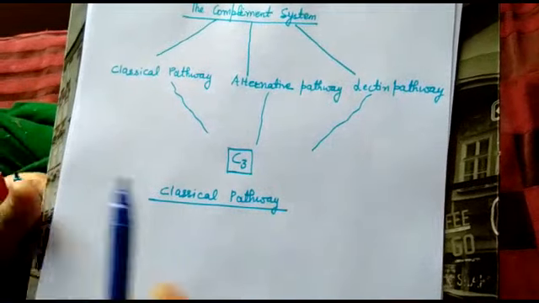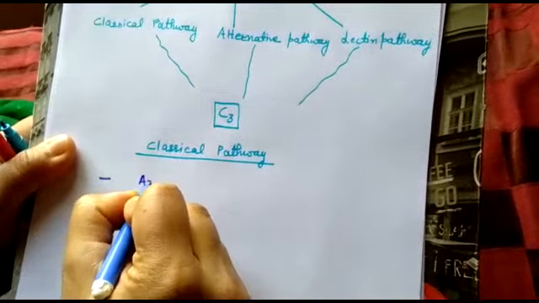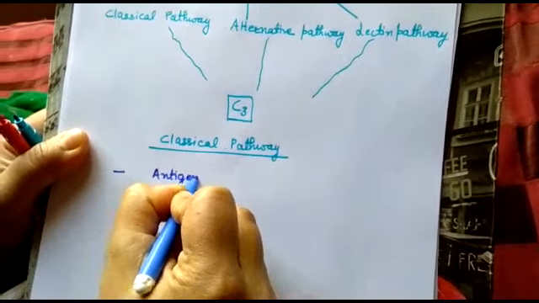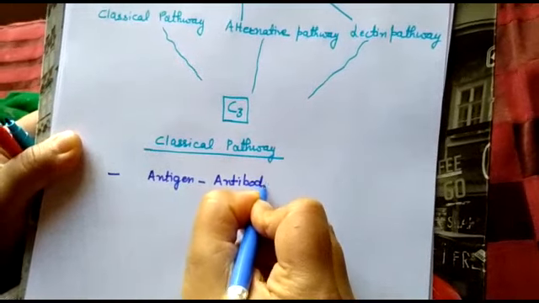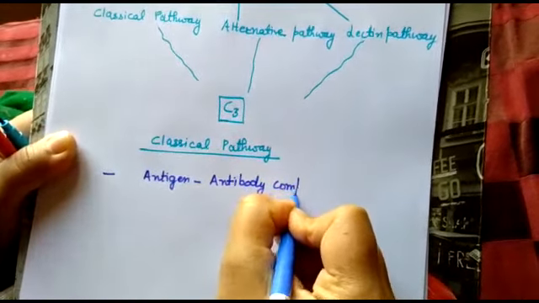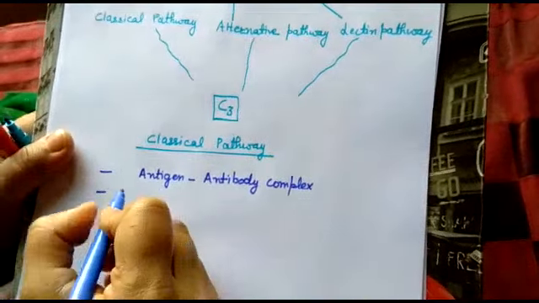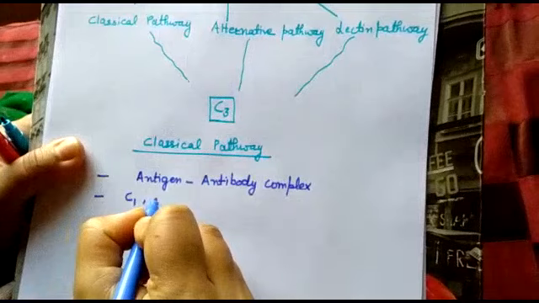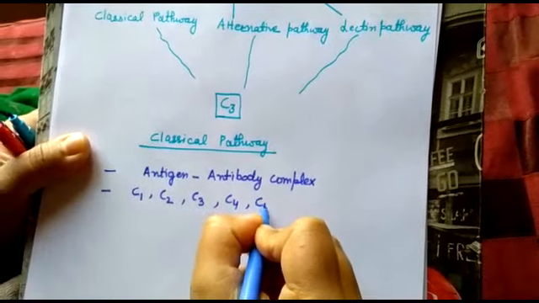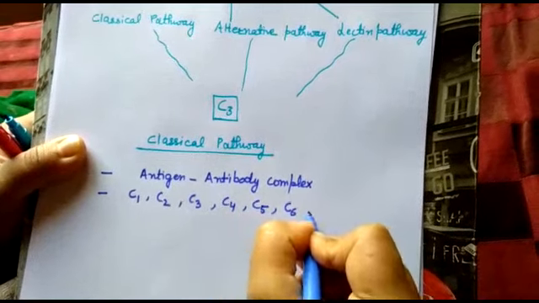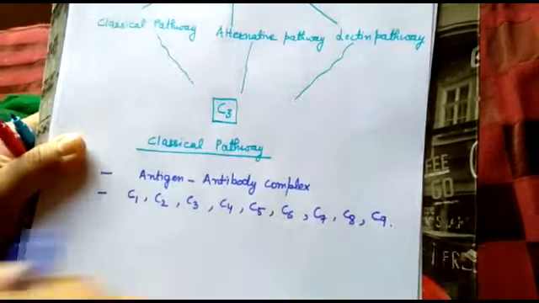Classical pathway is always dependent upon antigen antibody complex. It comprises complement proteins ranging from C1, C2, C3, C4, C5, C6, C7, C8 and C9.